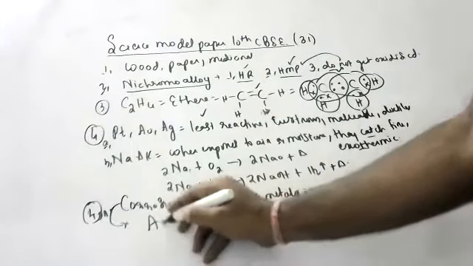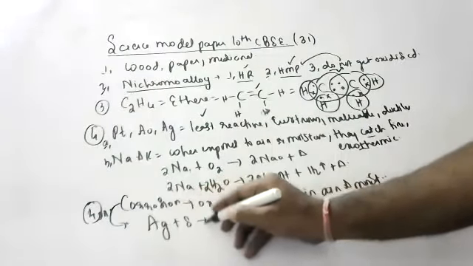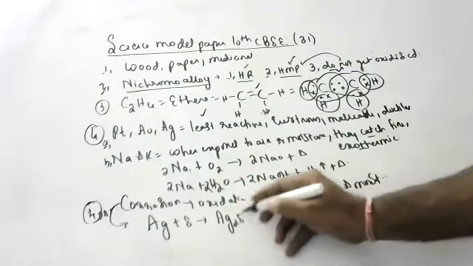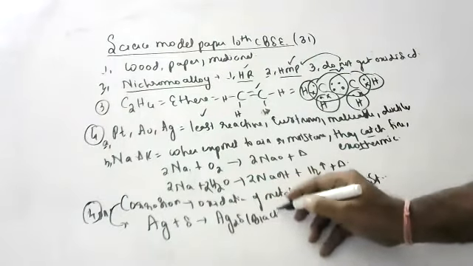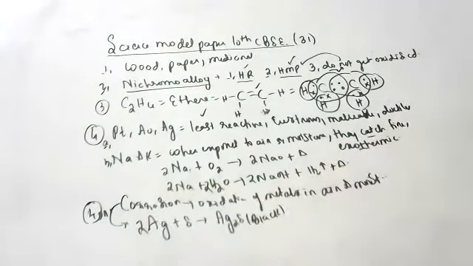Okay. Silver reacts with sulfur and forms black silver sulfide.